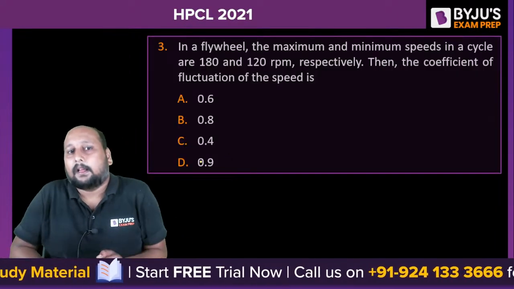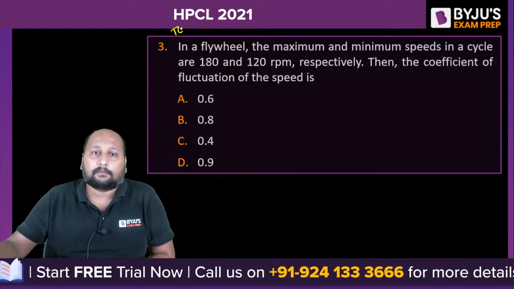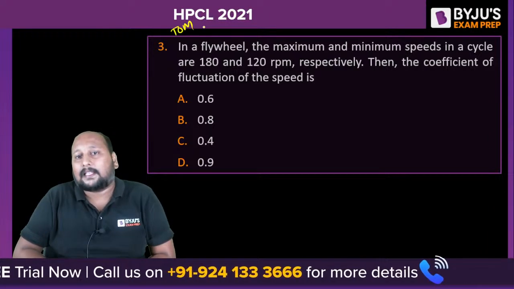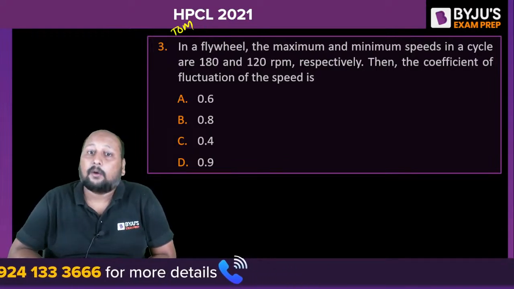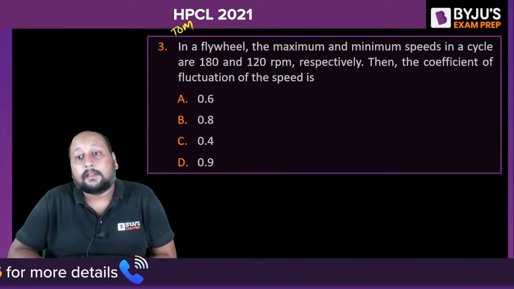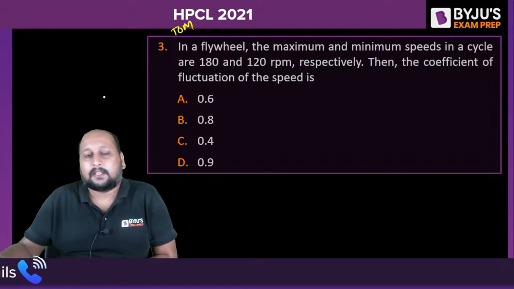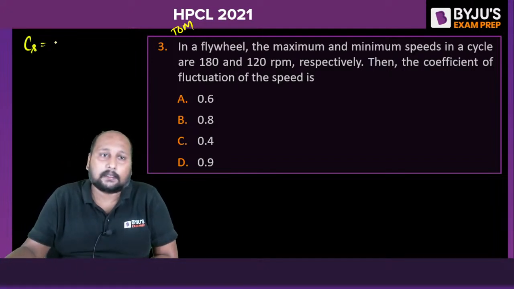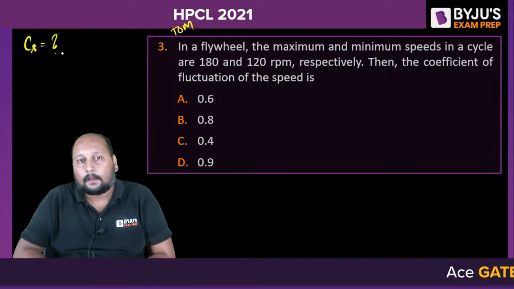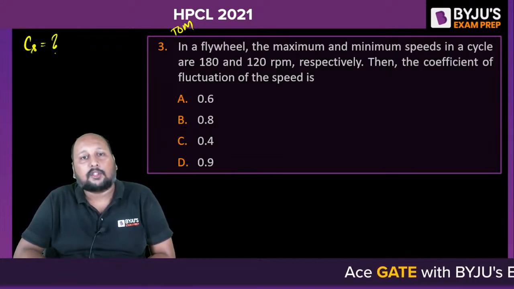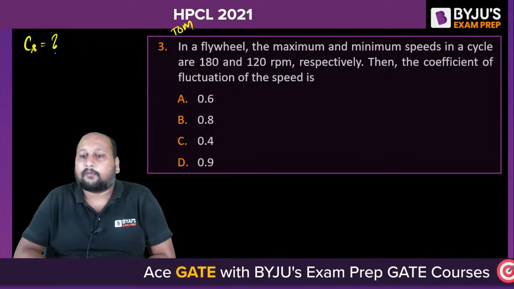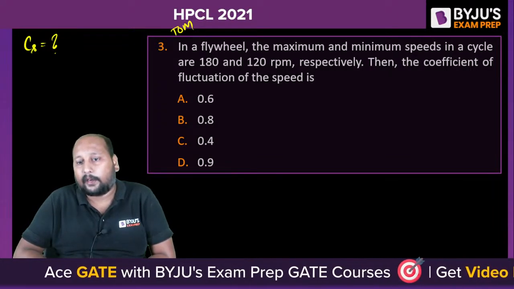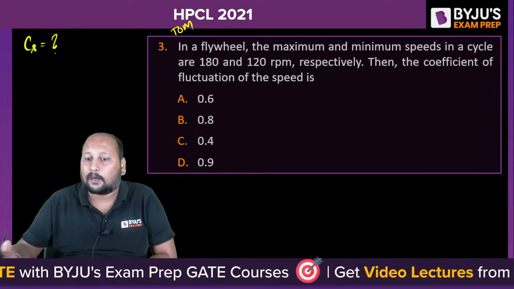Next question, from theory of machine. In a flywheel, the maximum and the minimum speed of the circle are 180 and 120 RPM. Then the coefficient of fluctuation of speed, what is the value of CS? Quickly. A very easy question from the flywheel: the maximum and the minimum RPM is given. What is the coefficient of fluctuation of speed? 0.6, 0.8, 0.4 or 0.9. A very easy problem.